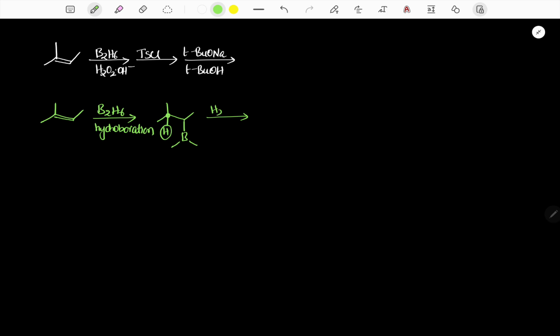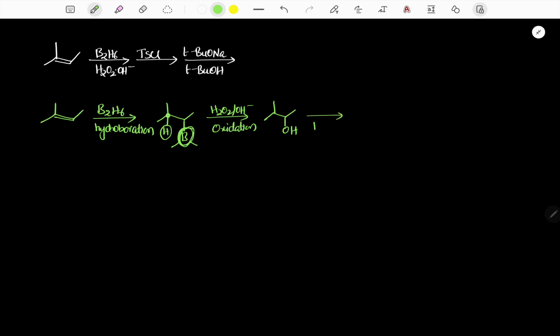Now it is treated with H2O2 and OH minus. So this is oxidation. So here, in place of boron, we should write simply an OH group.